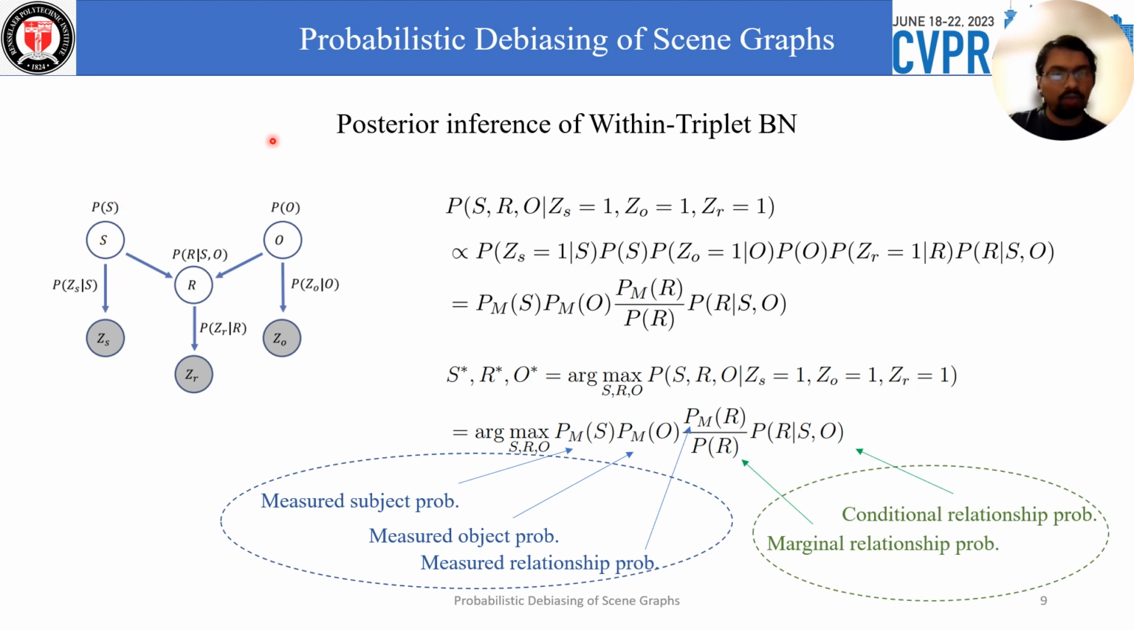Now with the well-defined marginal and conditional probabilities of this Bayesian network, we can perform the posterior inference. We can see the final equation here. These 3 terms, PMS, PMO, and PMR, are the measured subject probability, object probability, and relationship probability. The conditional probability is PR given S and O, and the marginal relationship probability is PR. The debiasing is done in this step, and the within triplet scoring part is done by this step.